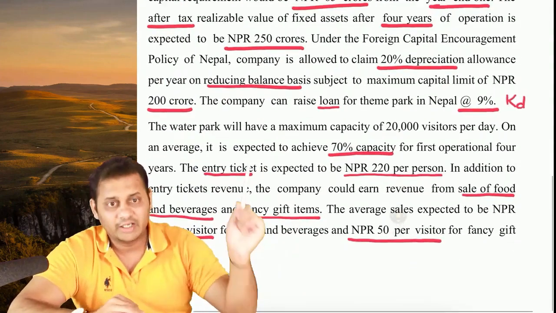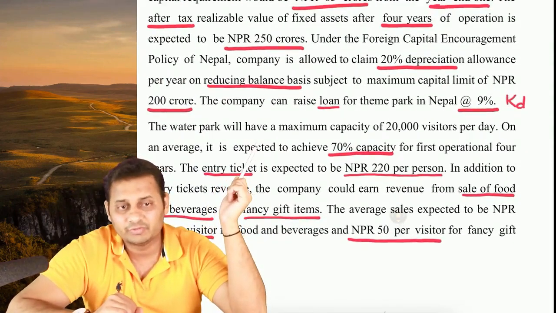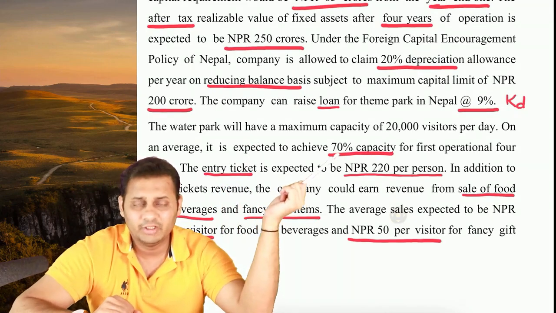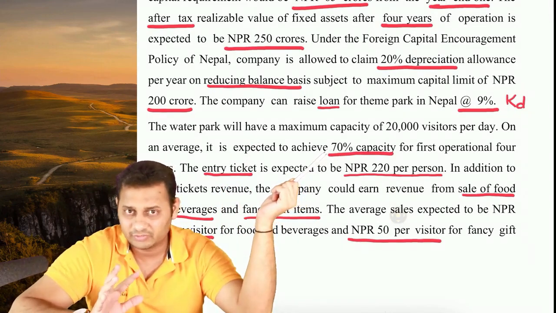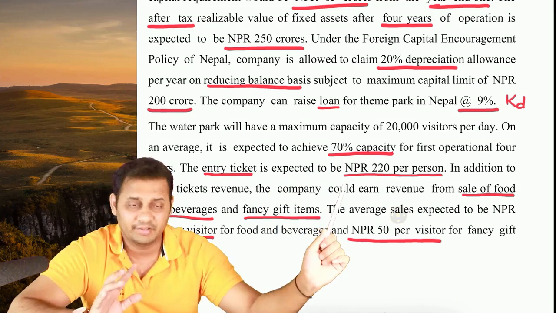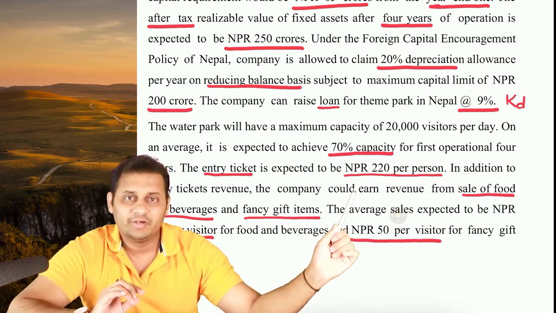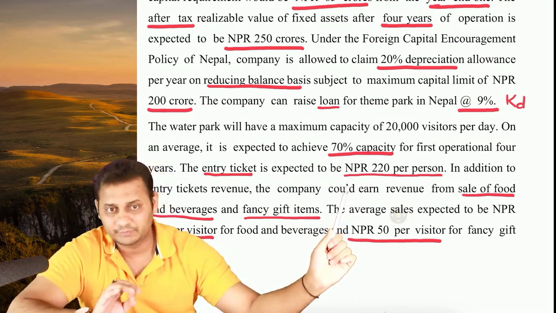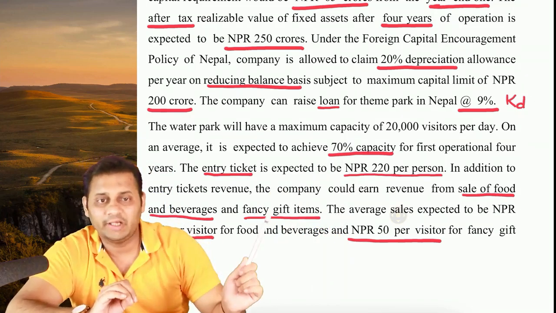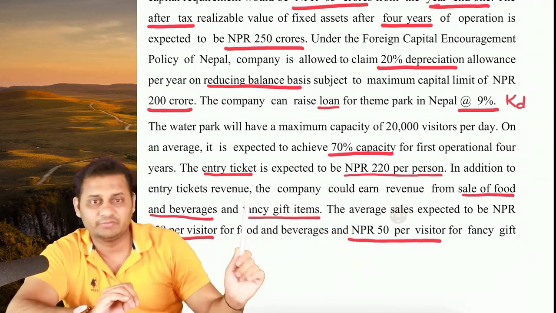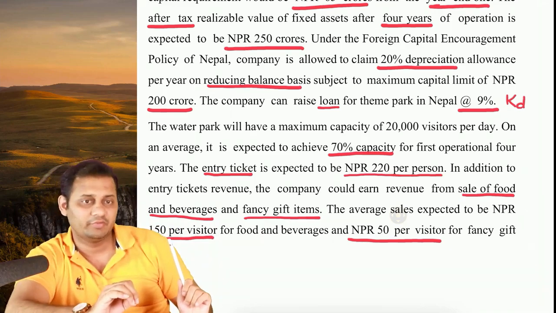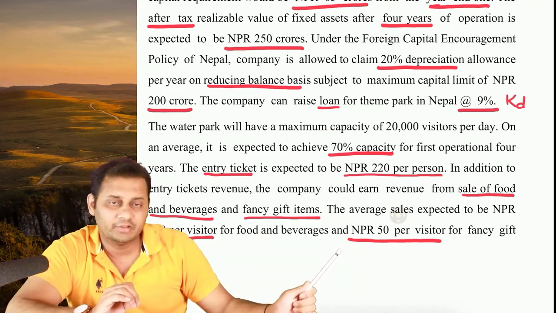The water park will have a maximum capacity of 20,000 visitors per day, but we will only be able to achieve 70%. So 14,000 tickets will be sold every day. Ticket price will be 220 rupees per person. We will also sell food and beverage and fancy gift items. Food and beverage will be sold at 150 Nepali rupees and 50 Nepali rupees.